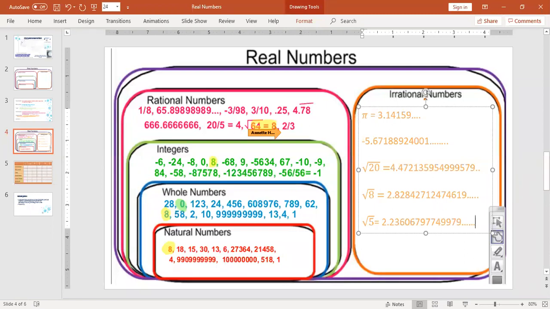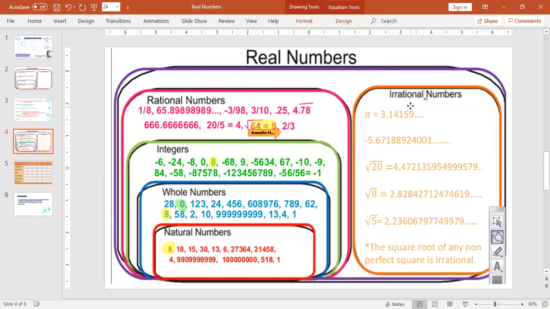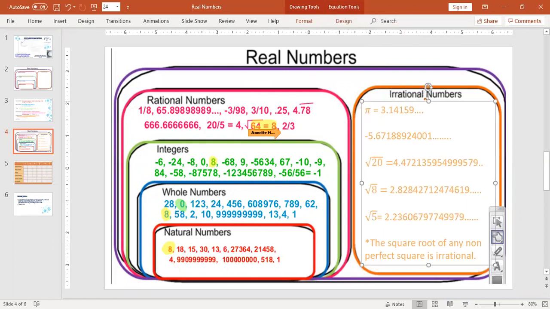Okay, so these are all examples of irrational numbers, and we can actually make a rule based on these square roots. And here's this rule. I want you to write this down. The square root of any non-perfect square is irrational. Okay guys, so what does that mean? That means anytime I have a number that I can't take the perfect square of, it's an irrational number. It's going to be a decimal that does not repeat and does not terminate. And because these numbers do not repeat and do not terminate, I cannot write any of these numbers as